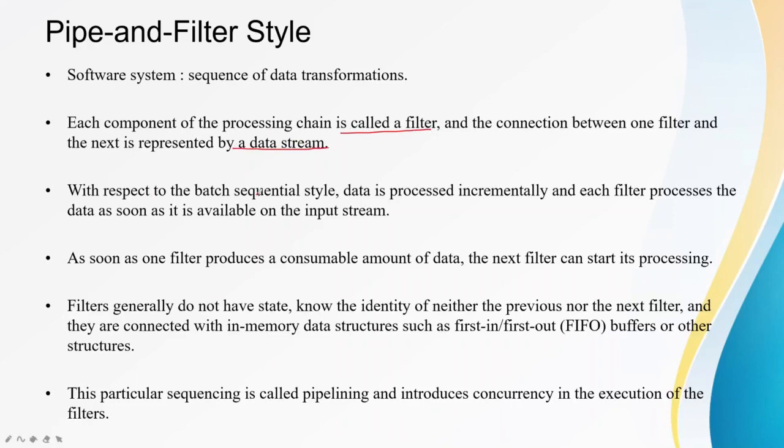With respect to the batch sequential style, data is processed incrementally, and each filter processes the data as soon as it is available on the input stream. As soon as one filter produces a consumable amount of data, the next filter can start processing it. Filters generally do not have state, know the identity of neither the previous nor next filter, and they are connected with in-memory data structures like first in first out buffers or other data structures. This particular sequencing is known as pipeline, and it introduces concurrency in the execution of the filters.